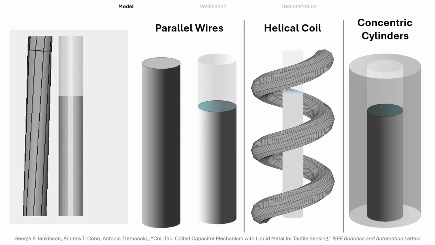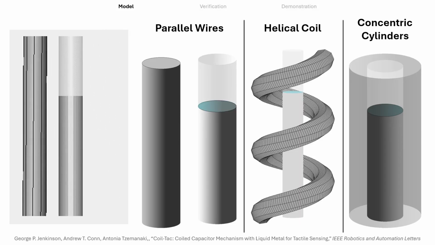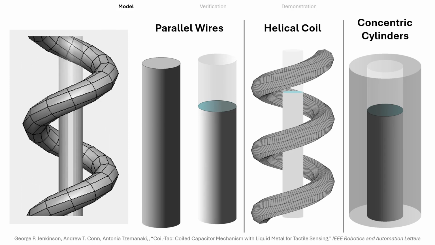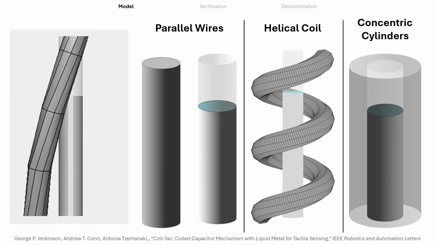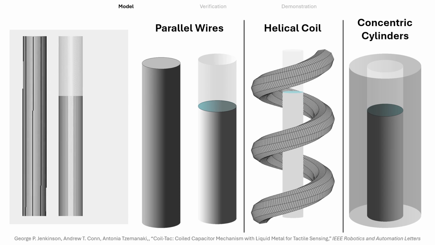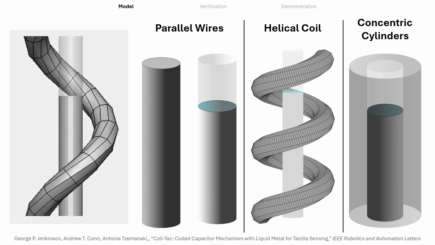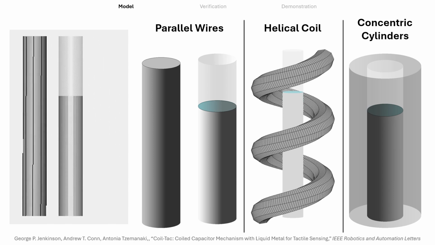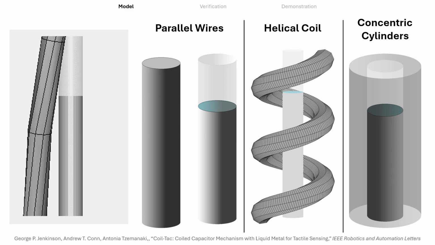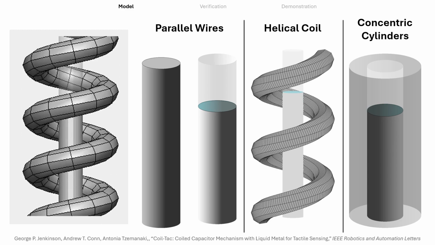Our work is primarily concerned with using a helical wire coil. However, as we move the pitch of the coil between its two extremes, we approach two important symmetrical configurations: parallel wire and concentric cylinders. These are analytically solvable due to their high symmetry and so provide ground truth configurations for our numerical approximation to be evaluated against.